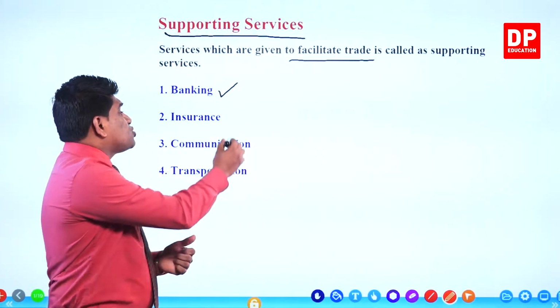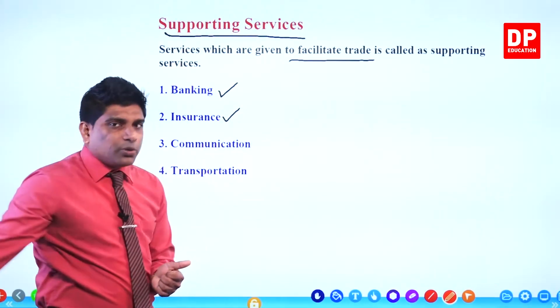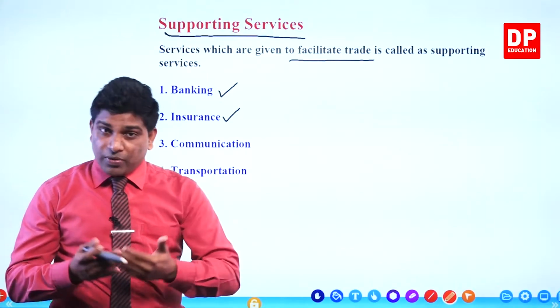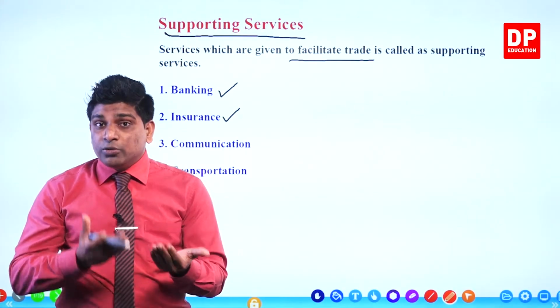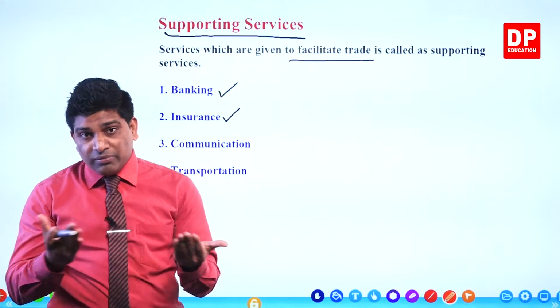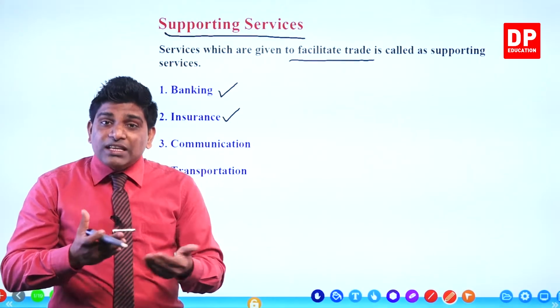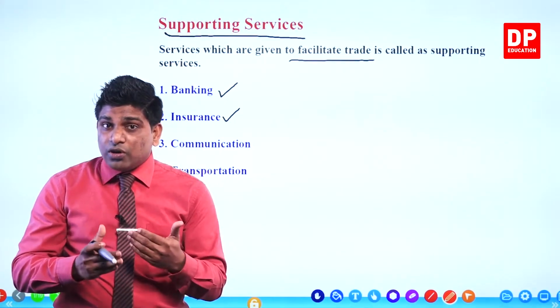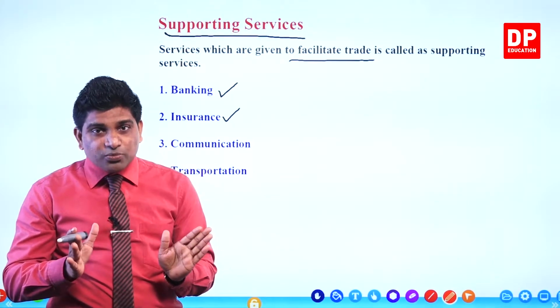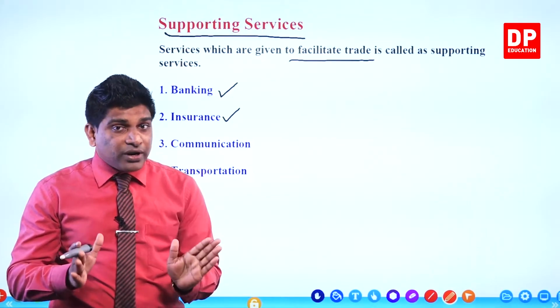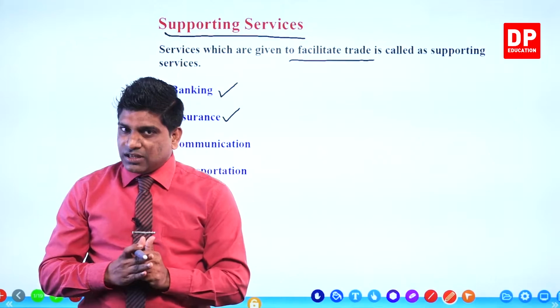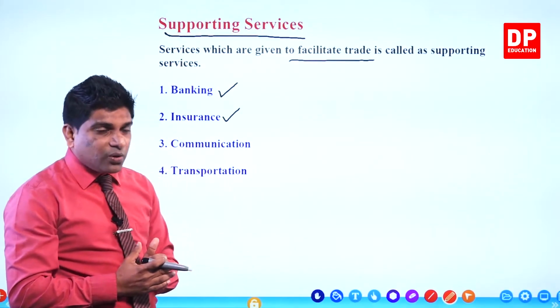The other one is insurance. You know insurance, property insurance. Sometimes you may have life insurance policies for your family, right? Insurance also will give big support to the businessmen to conduct their business operations smoothly and effectively. We discuss about insurance also.